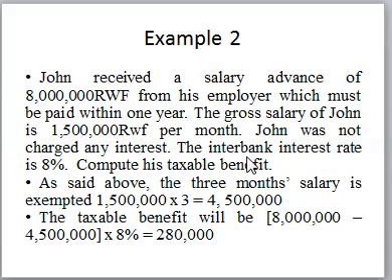Then compute the benefit. As I said, you first get the 3 months salary. So our 3 months salary is going to be 1.5 times 3. We get 4.5. Then the benefit is going to be calculated by getting the total salary advance he got, which is 80 million, minus the 3 months salary, then times the difference, which will be 8% minus 0, then we get 280 as our benefit in kind.